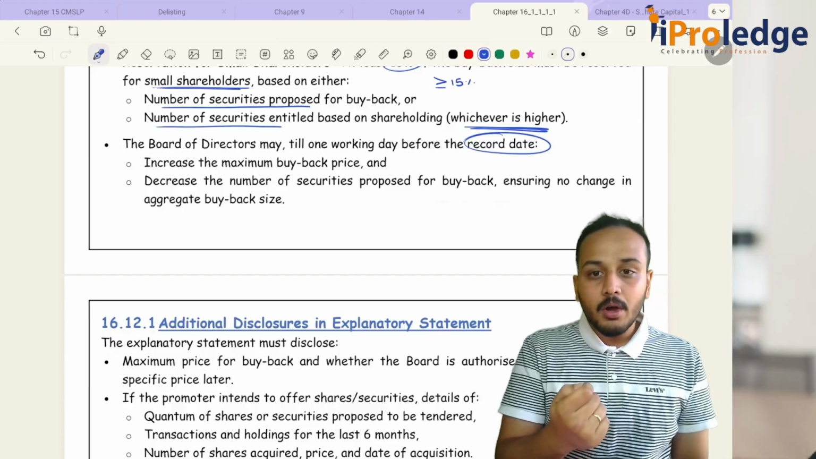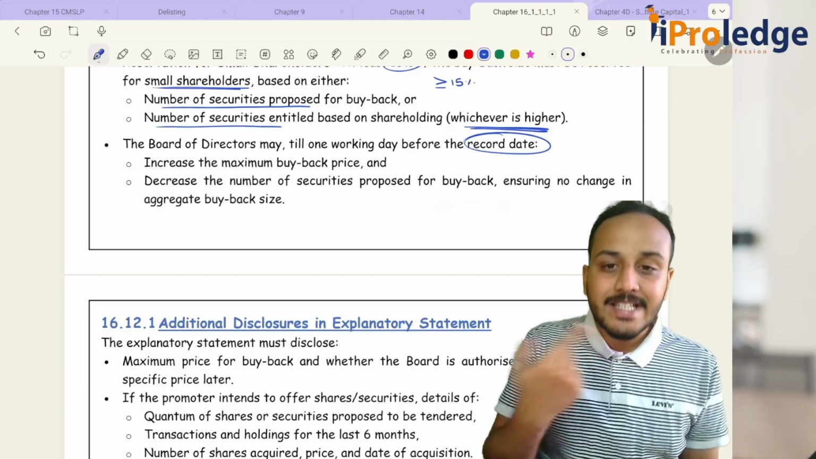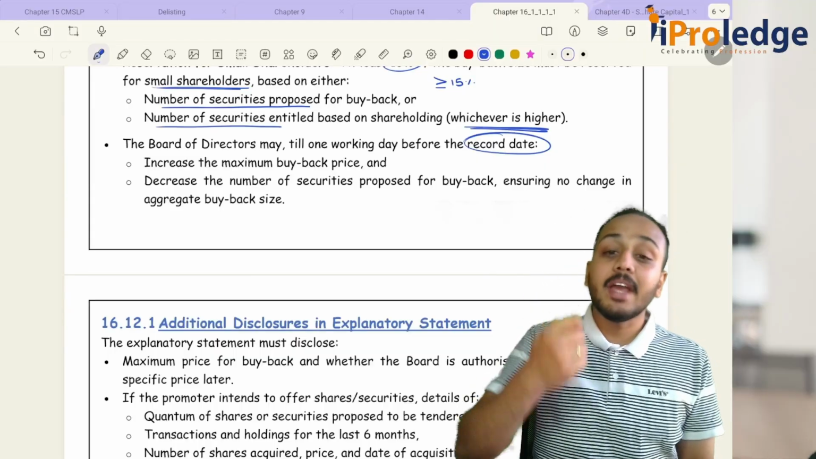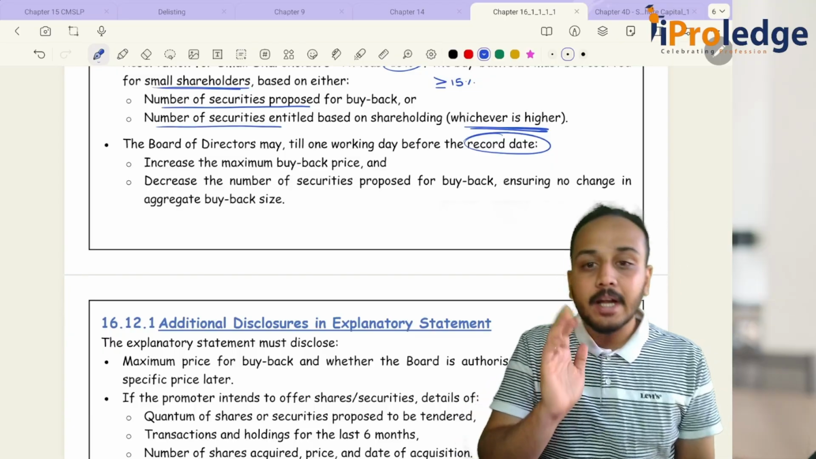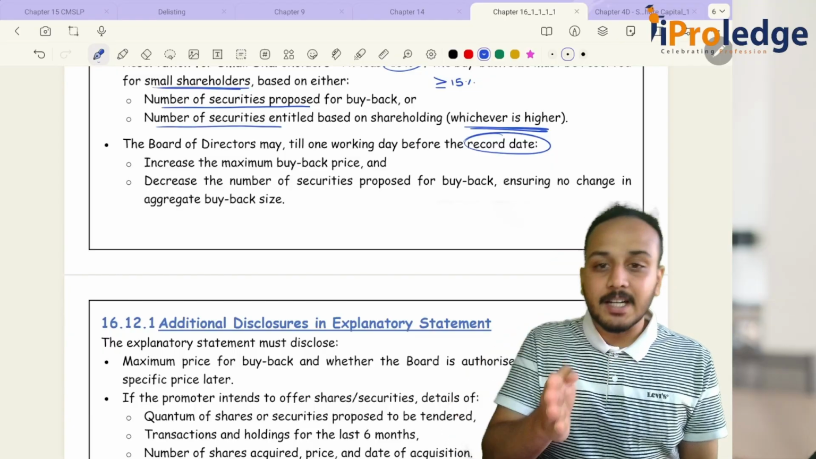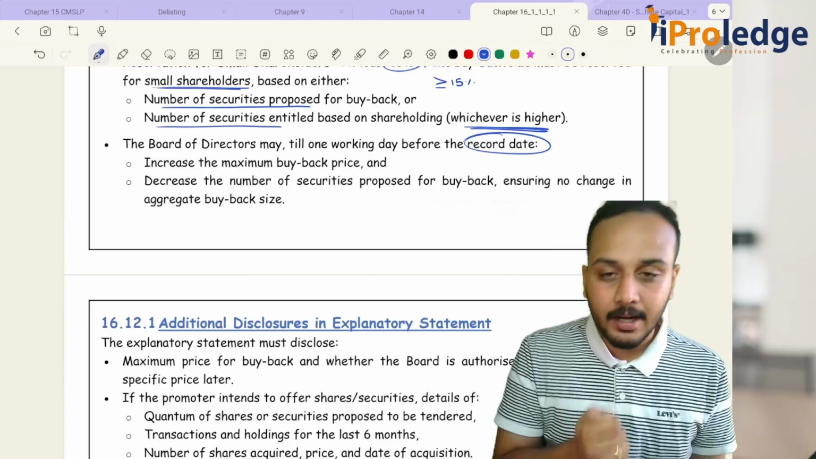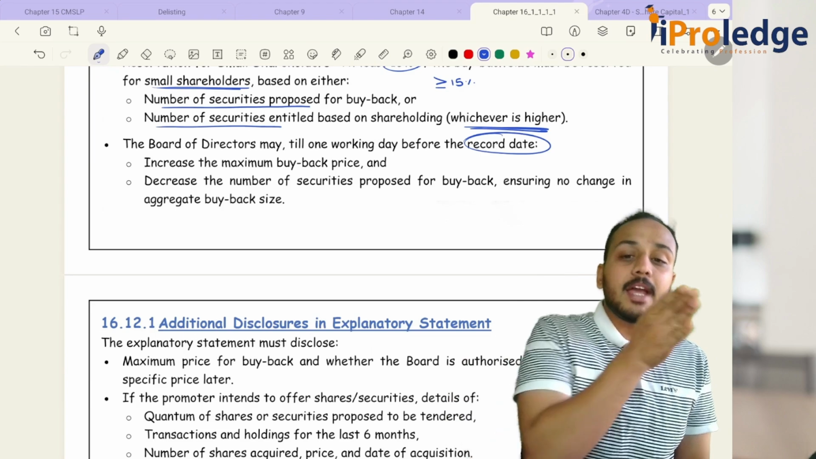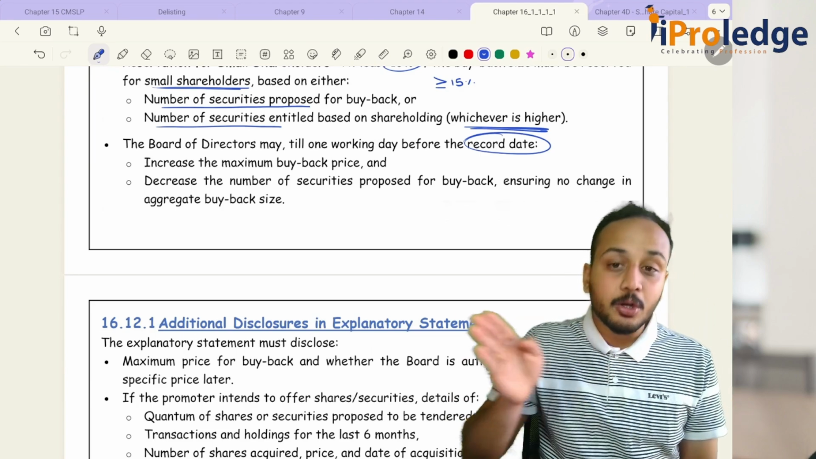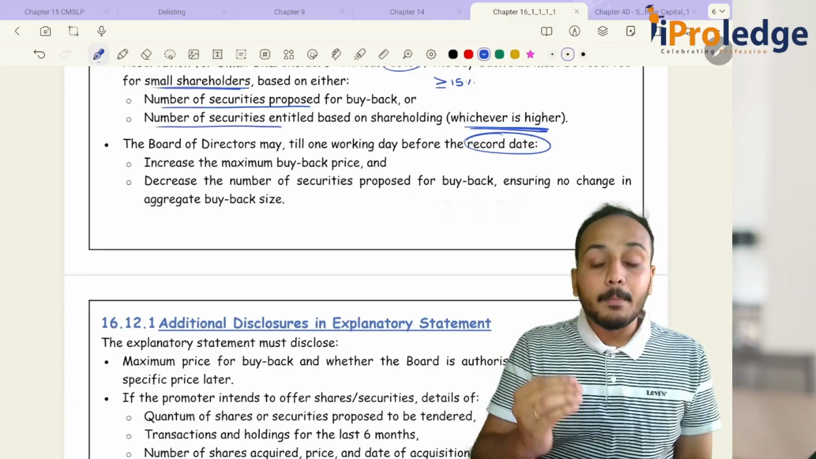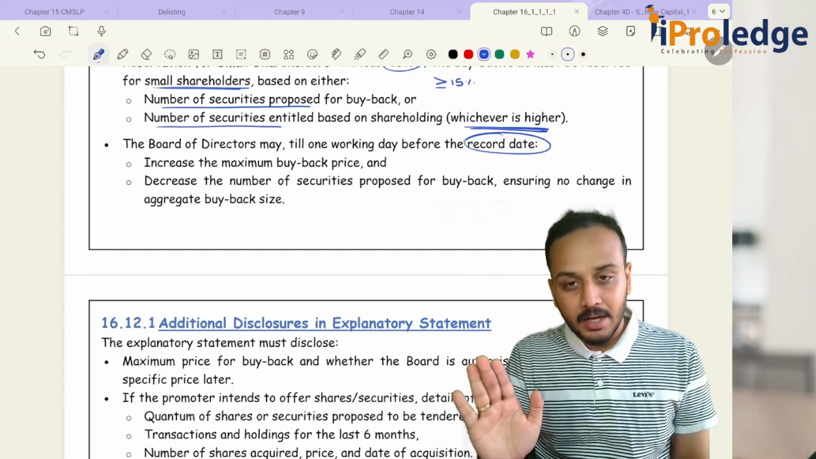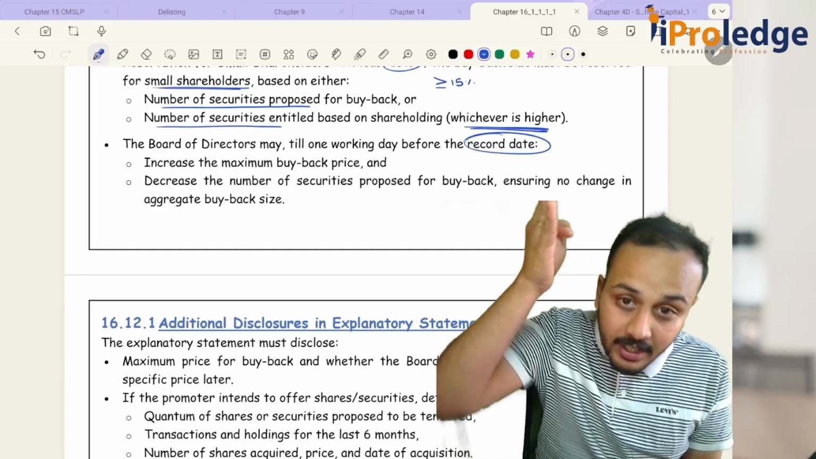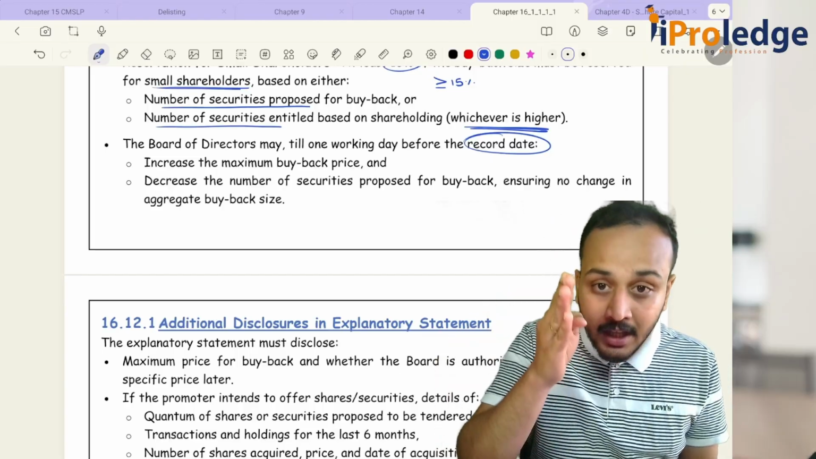So now, if this change is continuously happening in the shareholding, how will we ever determine who is actually entitled for buyback? So we will fix a date, and this date is called our record date. Whoever is our shareholder on the record date will be entitled to make an offer for buyback. He will be entitled for buyback if he is a shareholder on the record date.